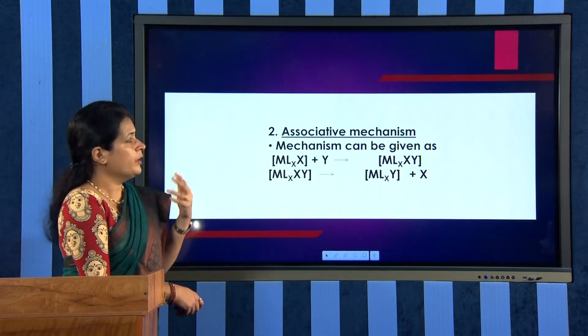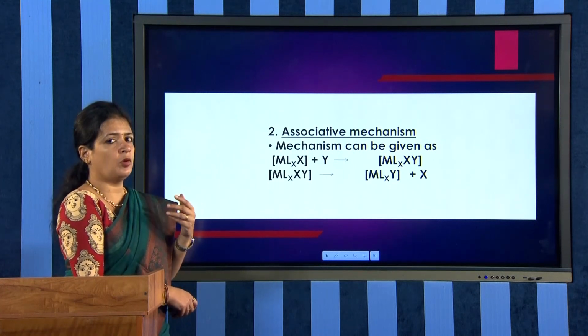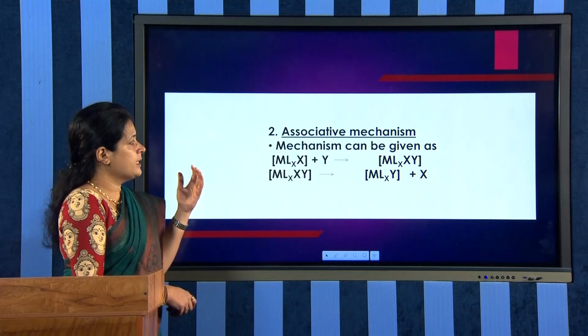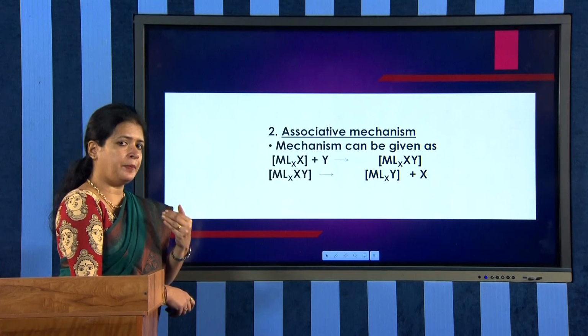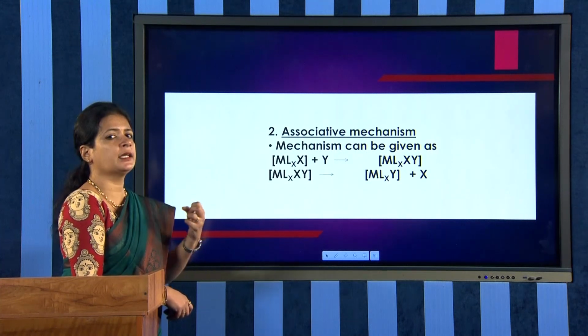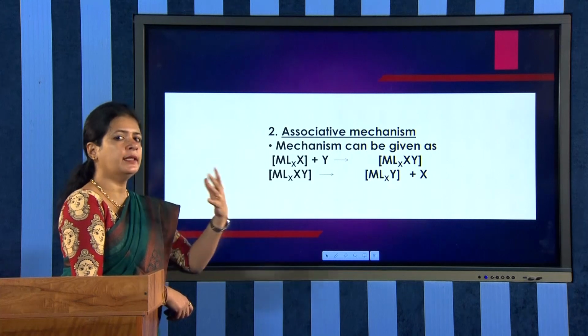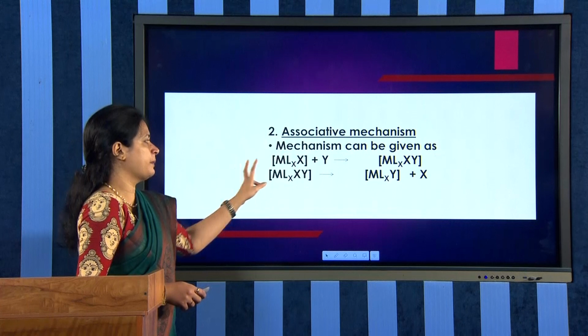Now moving to the next type of mechanism, the associative mechanism or SN2 mechanism. As the name suggests, here the association happens initially, that is, the incoming ligand associates with the starting complex and then only the dissociative step happens. The mechanism can be generally represented like this.